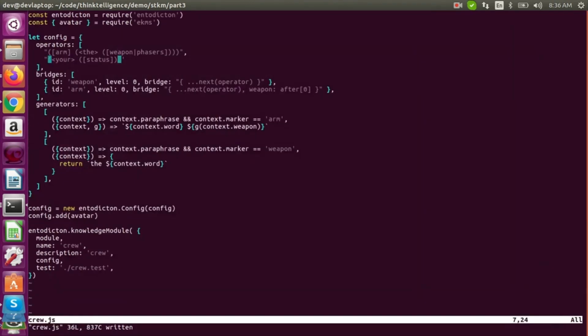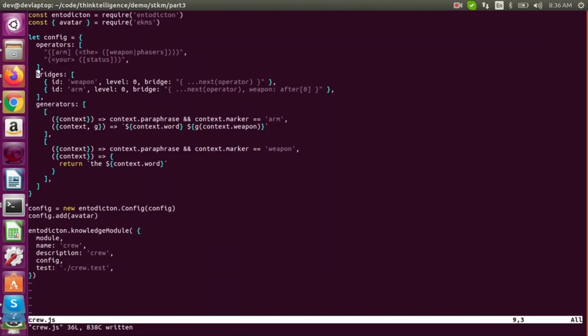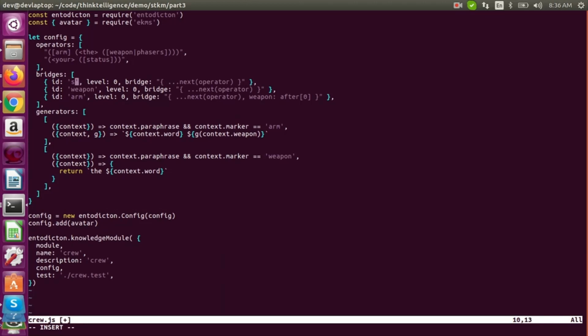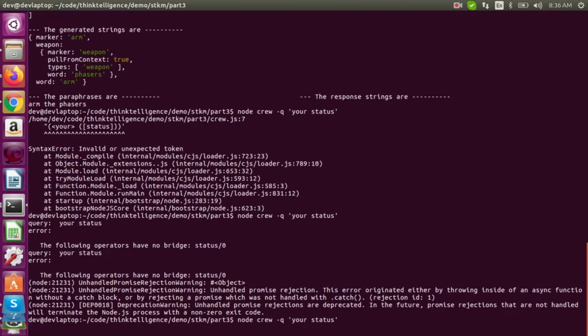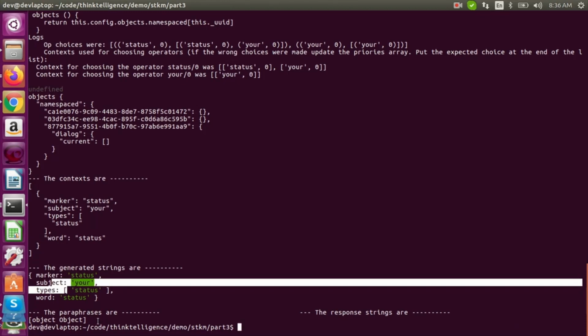What? Oh, what kind of quoting is that? We didn't do the bridge, so let's set up the bridge for status, and we can just make it a normal one. This is really just for a type system. There, so now we got the phrase, this stuff with your status. The paraphrases suck.